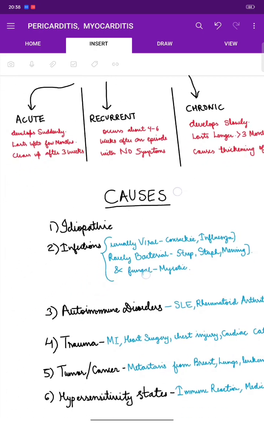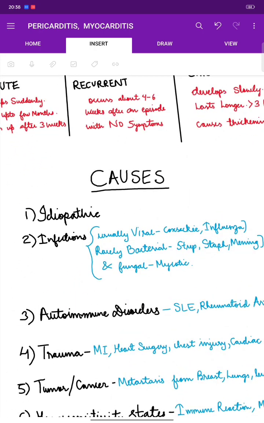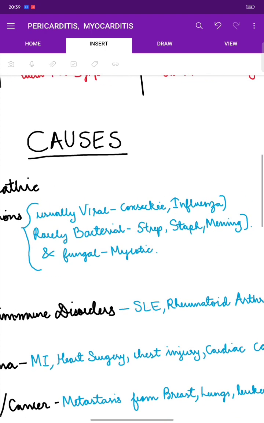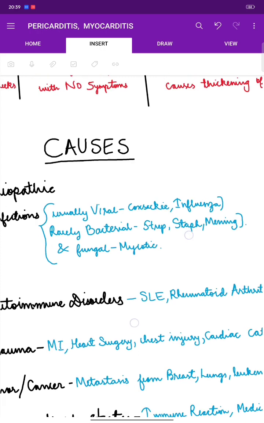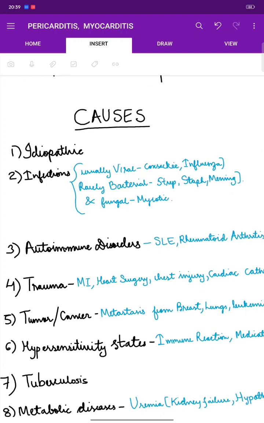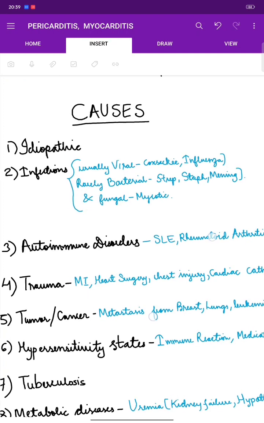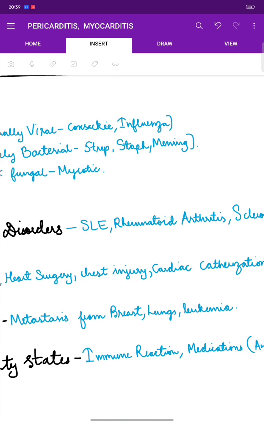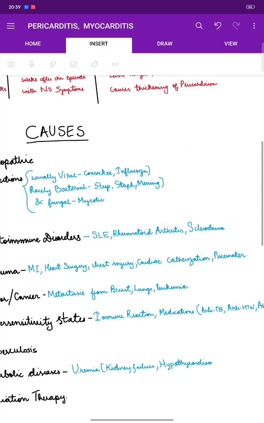Now, what are the causes? So it can be idiopathic, without any known cause. Then it can be caused by infections, usually viral, which is Coxsackie, influenza, and rarely bacterial, that is strep, staph, or meningo, and the fungal, which is mycotic. Now, autoimmune disorder. It can be caused by an autoimmune disorder such as systemic lupus erythematosus, rheumatoid arthritis, and scleroderma.